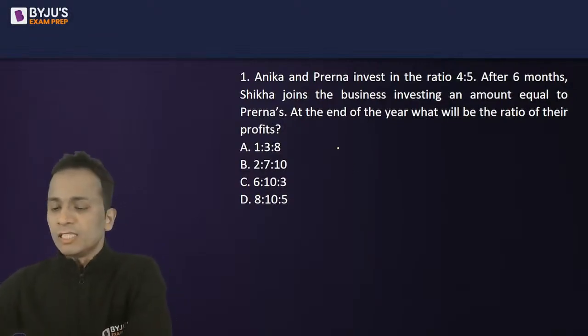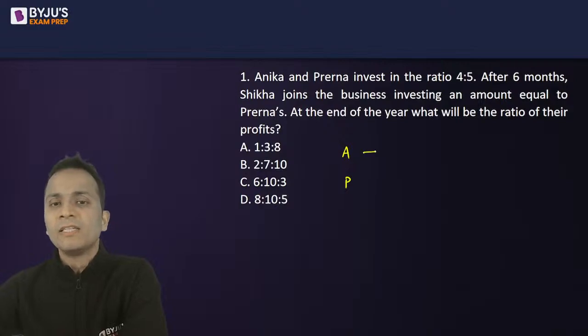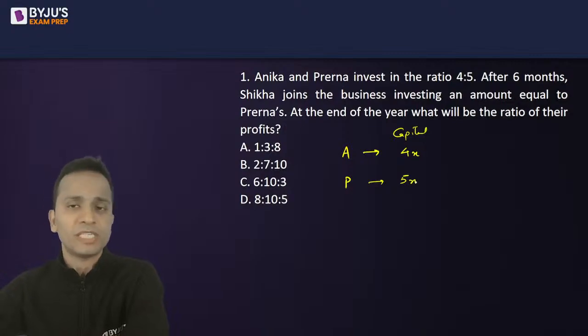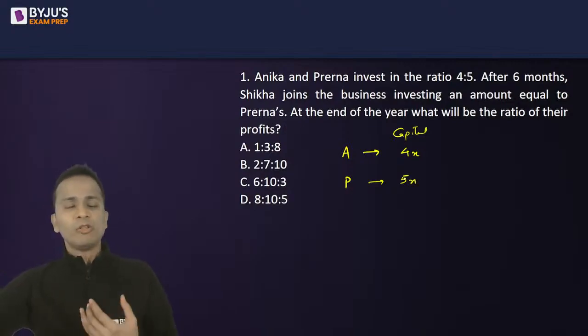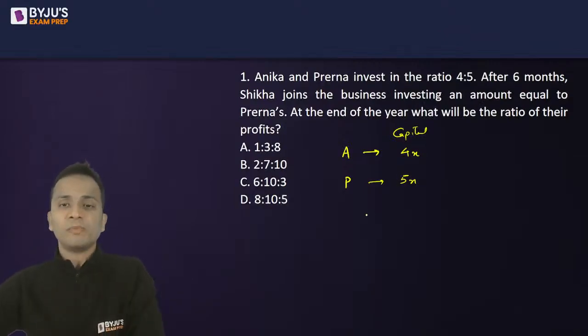Okay. So in this case, the business started by A and P, Anika and Prerna, and they have invested the capital in the ratio 4:5. So I'll assume that the money invested by them is 4x and 5x respectively. Now they kept this money for 6 months, and after 6 months, Shikha joins the business, and the capital of Shikha is equal to the capital of Prerna. So it is equal to 5x.